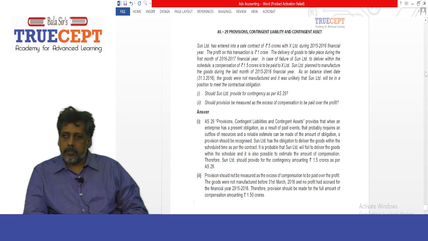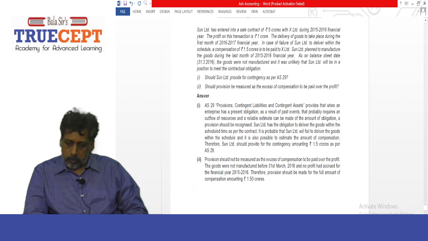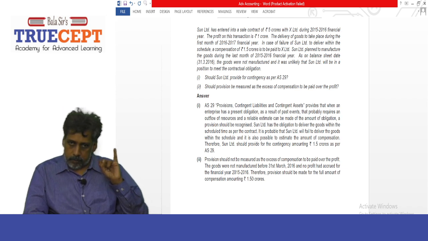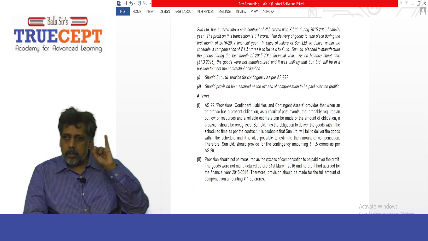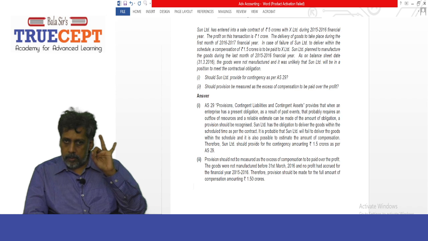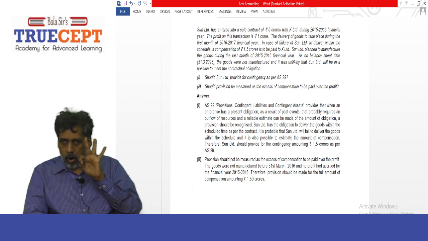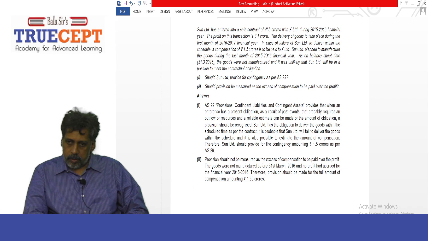Yes, sir. So, for question number 1, AS 29 Provisions, Contingent Liabilities and Contingent Assets provides that when an enterprise has a present obligation as a result of past events, that's the first condition, that probably requires an outflow of resources, that is the second condition, and a reliable estimate can be made of the amount of obligation, that is the third condition. So, when all these conditions are satisfied, a provision should be recognized, para 14.